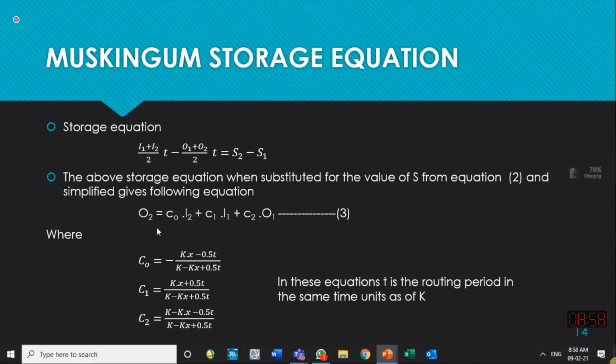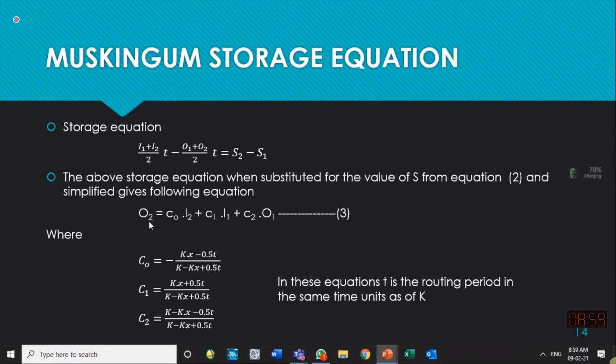And finally, he got an equation for computing the outflow at the next time step from the initial inflow, final inflow, and initial outflow, multiplying them with some coefficients C0, C1, and C2. When he put the Muskingum equation of storage into the continuity equation, we are solving them.